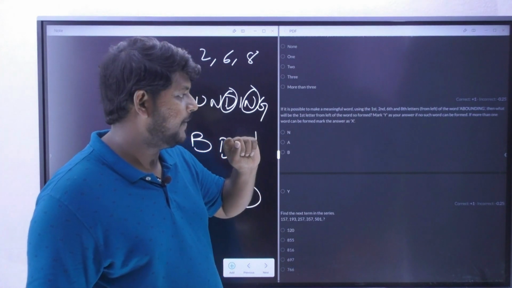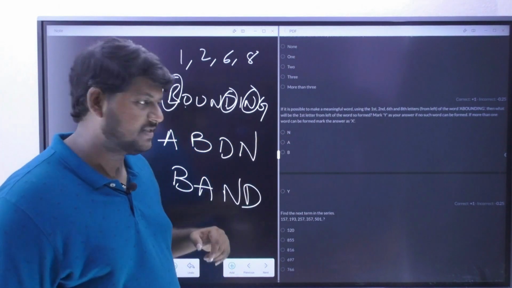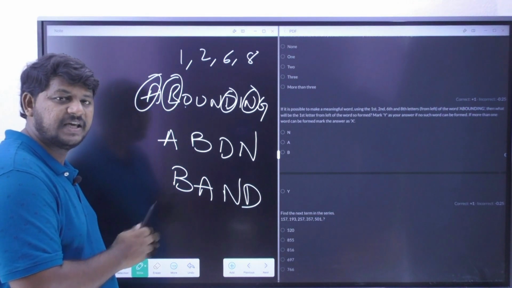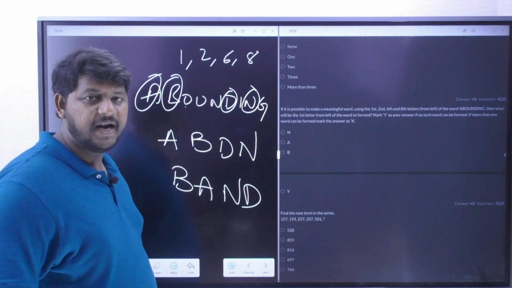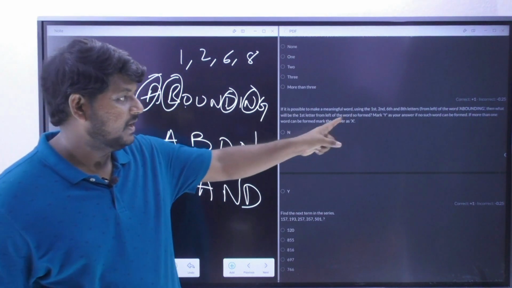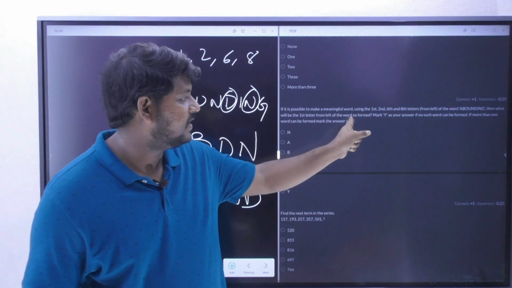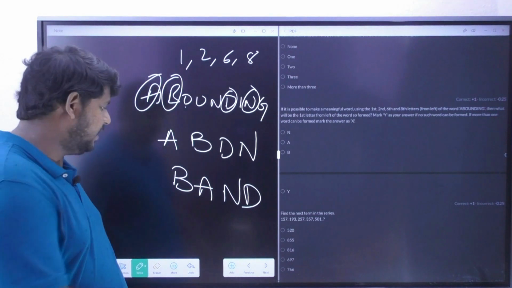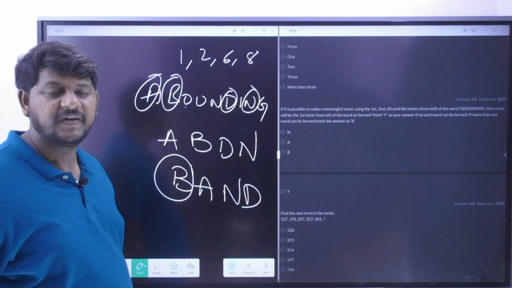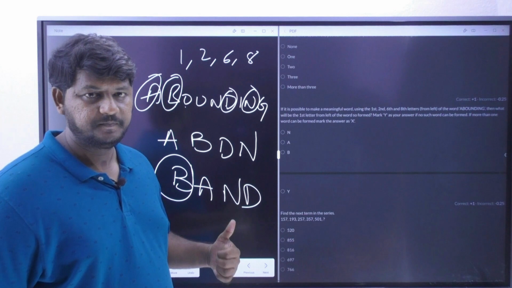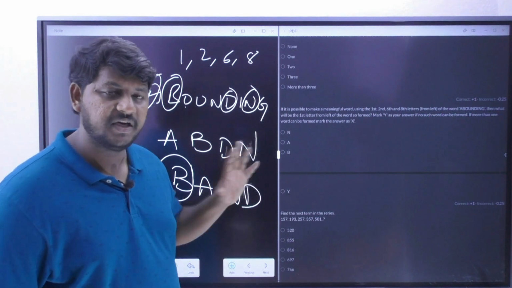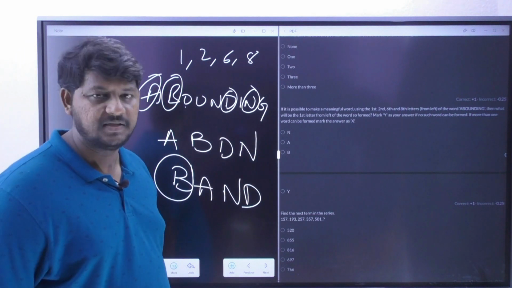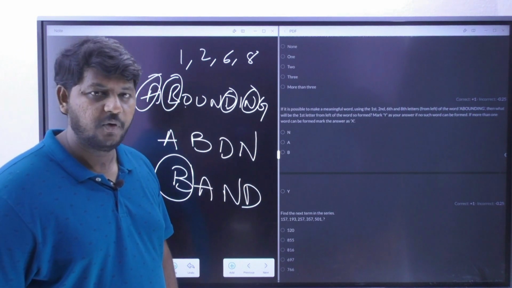It is given over here. More than one, mark your answer as X. No, you cannot form more than one. So what is your question? The question is asking, if only one word is formed, though it is not given properly, then what is the first letter from the left of the word so formed? It means if you are getting only one word, then you need to consider the first letter from the left side. This information is not clearly mentioned in the question, you need to understand it. So what is your answer? P is the answer, that's option number 4.